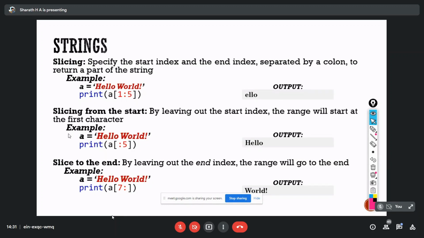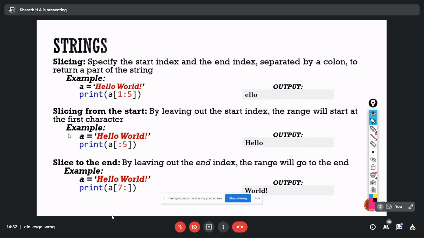Is it clear? Is there any doubt till now about what I have discussed? Shall I move next? So this printing of a range of characters in the string is what we call slicing. Slicing from the start and slicing from the end.